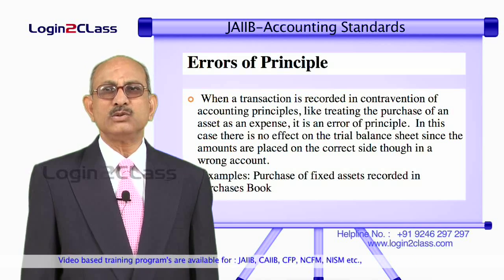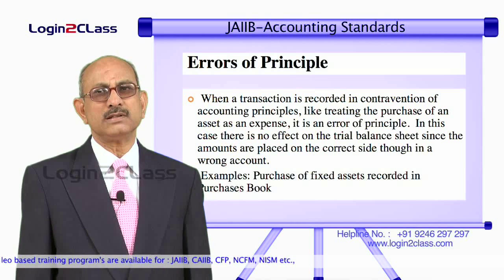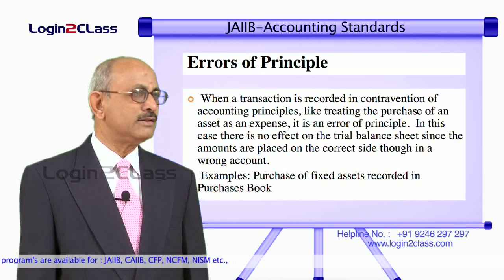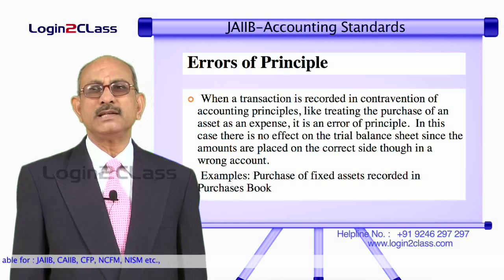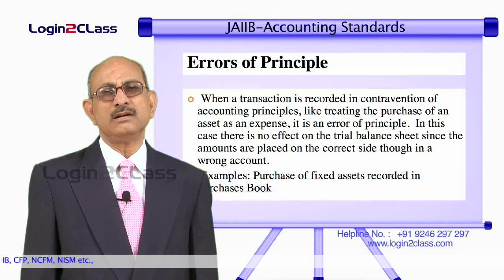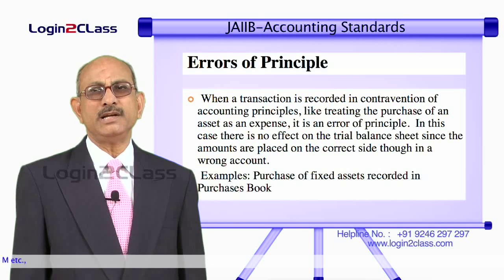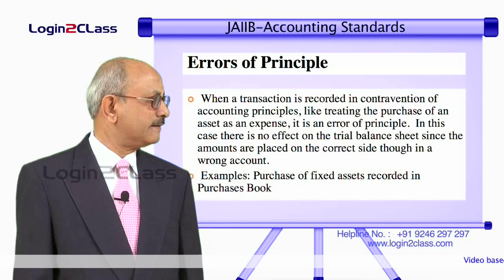because there is no change in the amount and there is no wrong posting on the wrong side of the balance sheet, or debit has not been posted as credit or credit has not been posted as debit. But the only thing is, instead of one account, another account has either been debited or credited. So it doesn't show up in the trial balance. These have to be detected by different methods and thereafter rectified.